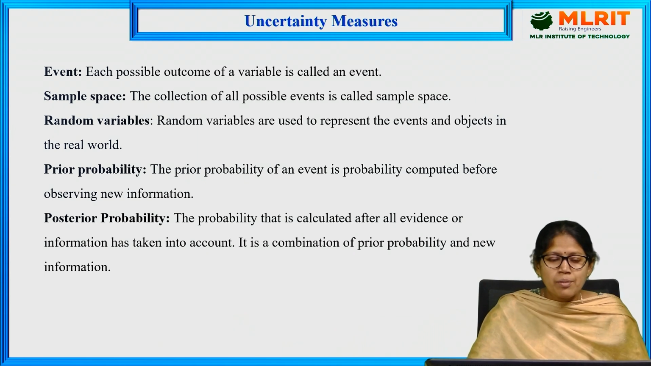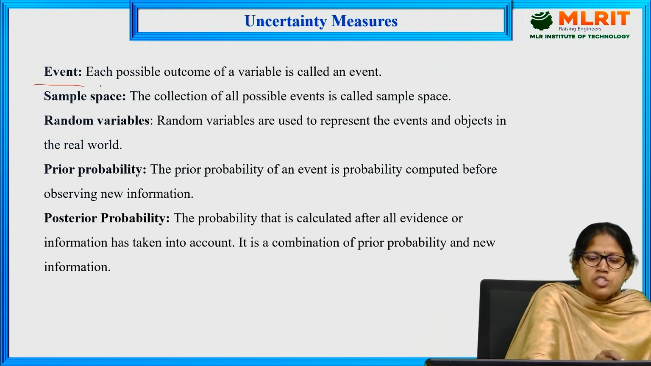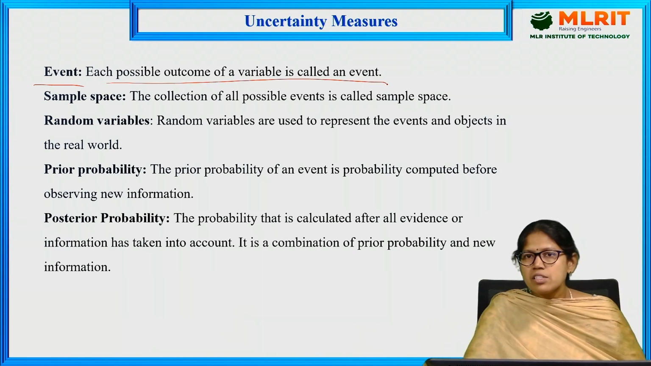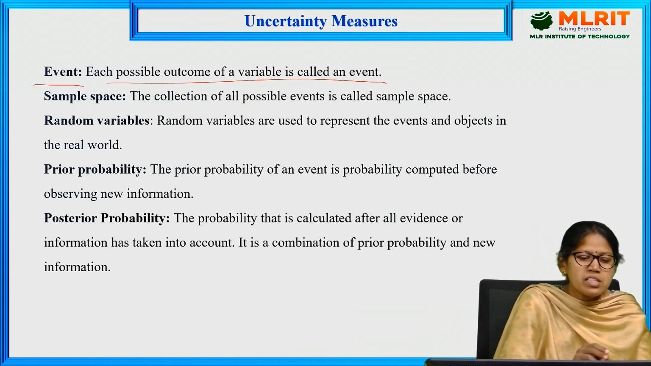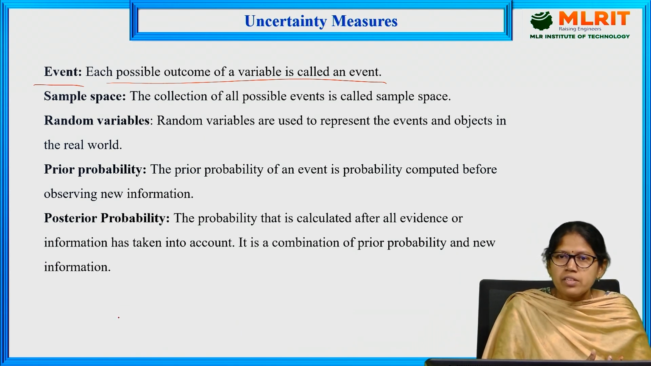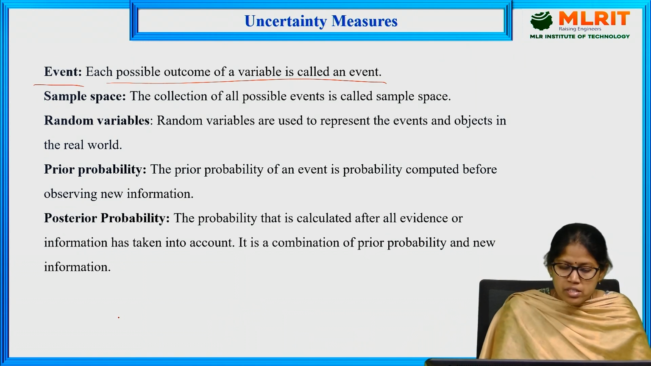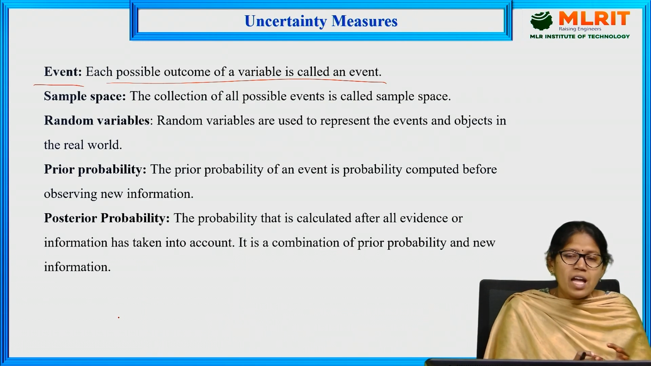These are some of the terms used in probabilistic reasoning. The first one is event. Each possible outcome of a variable is called an event. For example, P(A), P(B), all these are called events. Next is sample space, the collection of all possible events. For example, P(¬A) and P(A) together form the sample space.